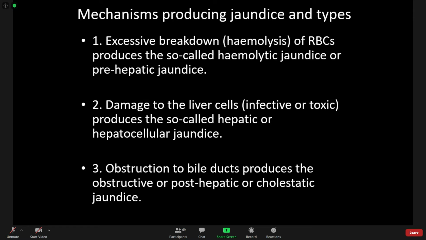In obstructive jaundice, in the blood, there is conjugated bilirubin, because all the conjugated bilirubin backflows into the blood; due to obstruction, this conjugated bilirubin cannot reach the duodenum. Again, in obstructive jaundice, there is conjugated bilirubin; in hepatocellular jaundice, both conjugated and unconjugated; in hemolytic jaundice, unconjugated bilirubin.